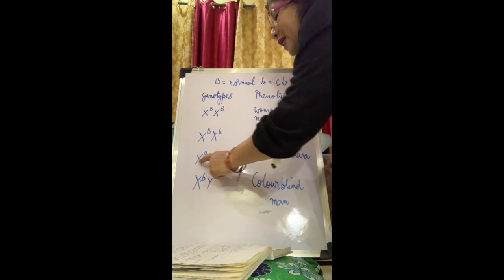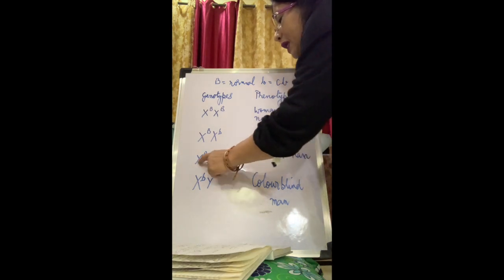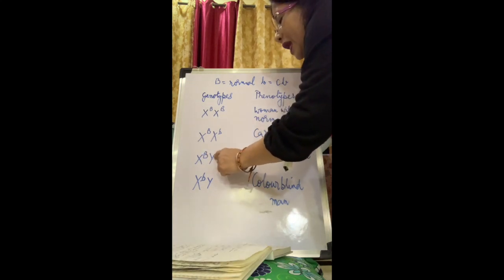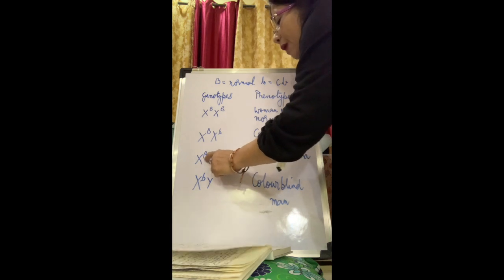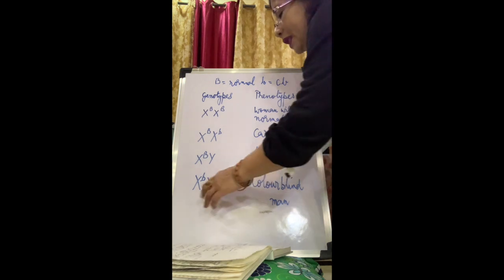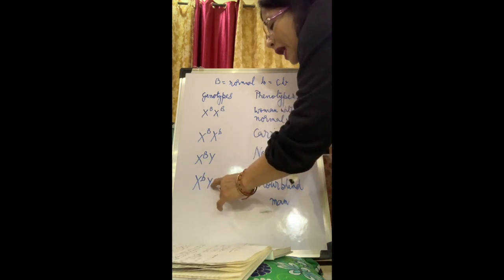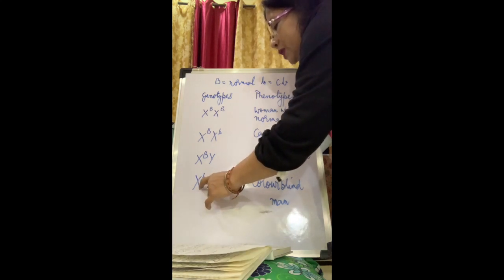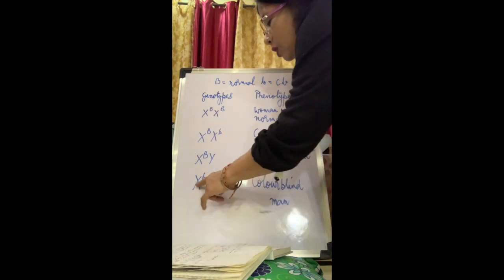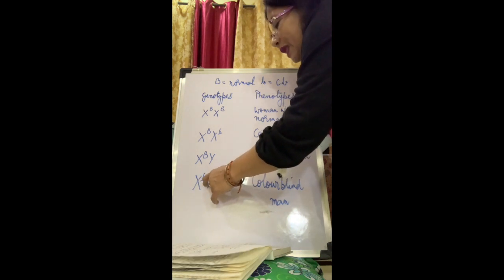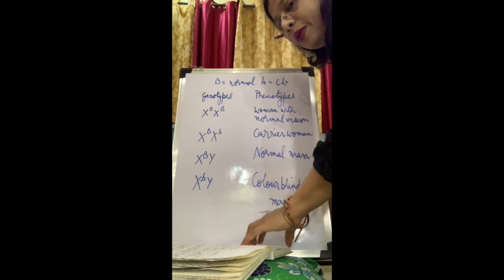Next we have X and Y. X and Y means a male. Now the male has capital B, only one capital B, because Y is not carrying any of the genes. Now this capital B is normal, so this man will have normal vision, a normal man. Now X small b and Y. This small b represents color blind. So this man who is carrying small b will be a colorblind man. Why? Because XY stands for a man and the small b is color blindness. So this man will be a colorblind man.